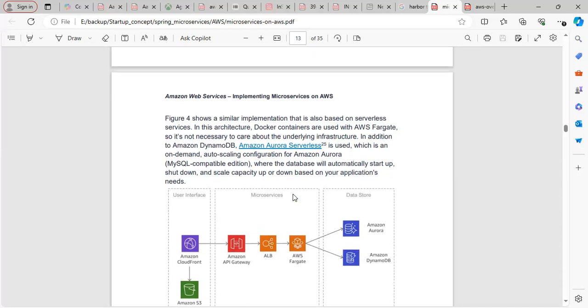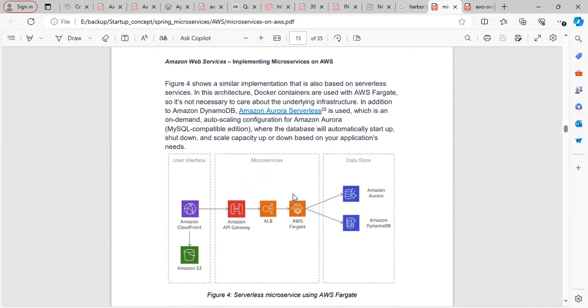So that is also something you can use. That is another way of setting up a microservice architecture on AWS, right? There are multiple services you can use, and multiple permutations and combinations based on your requirements and your application configuration and architecture concept here.